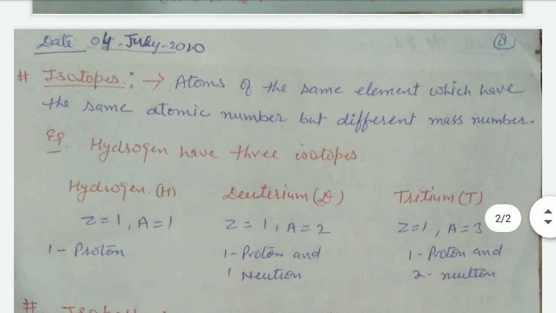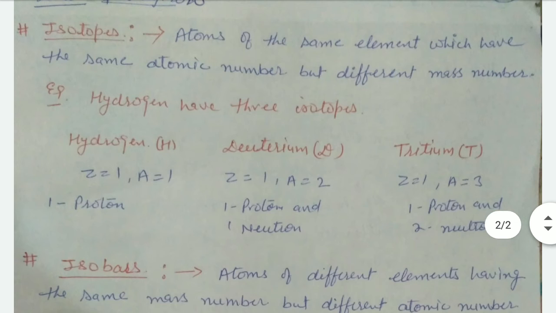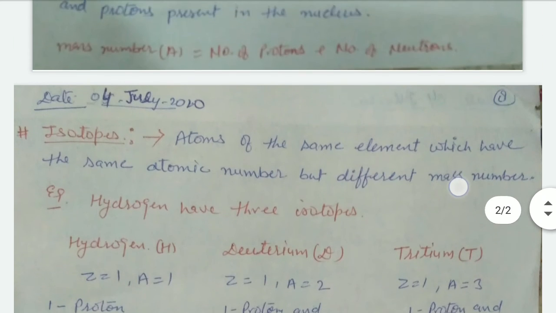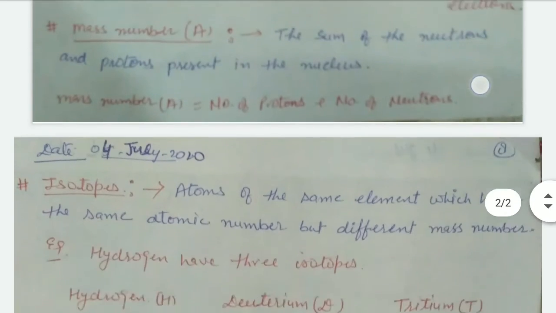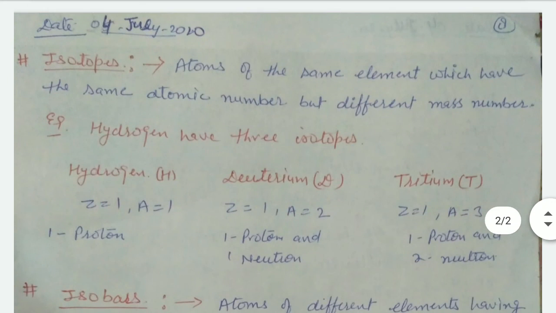Isotopes: atoms of the same element which have the same atomic number but different mass number. For example, isotopes of hydrogen: protium, deuterium, tritium. Hydrogen has atomic number 1 and mass number 1, and deuterium has atomic number 1 but mass number 2.